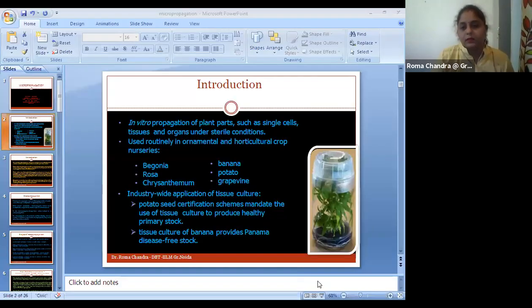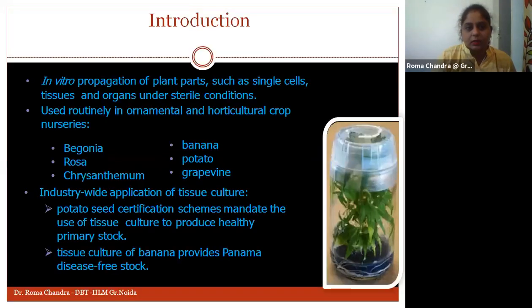So we are very much aware about what is plant tissue culture, and we know that it is a kind of in vitro propagation where the plant parts, such as single cells, tissues or organs, are propagated under sterile conditions. Routinely you must be knowing that there are two different types of crops, ornamental crops and horticulture crops, which undergo plant tissue culture technology. Examples are begonia, rosa, chrysanthemum, and banana, potato, grapevine.